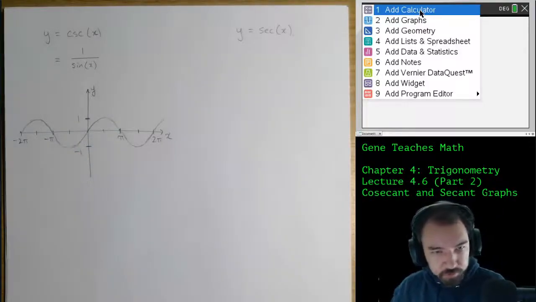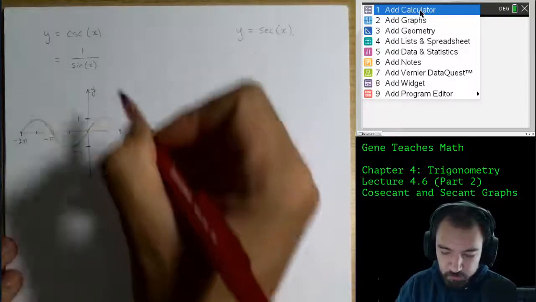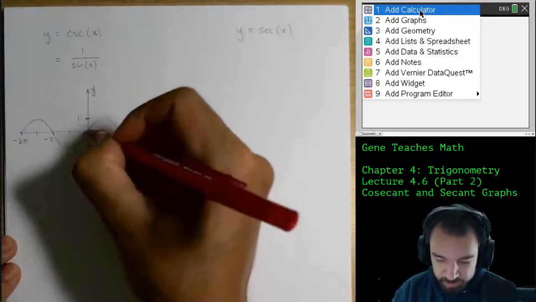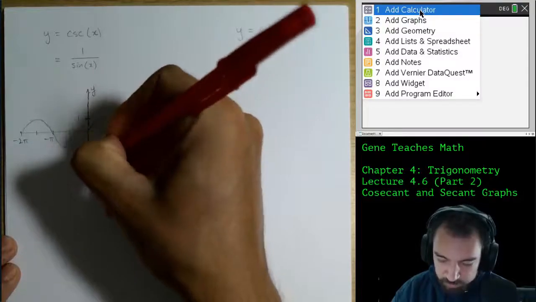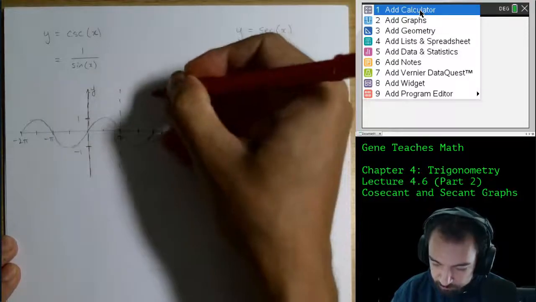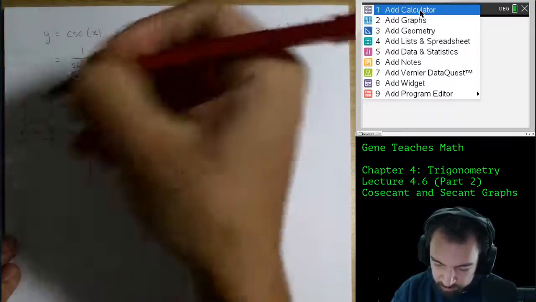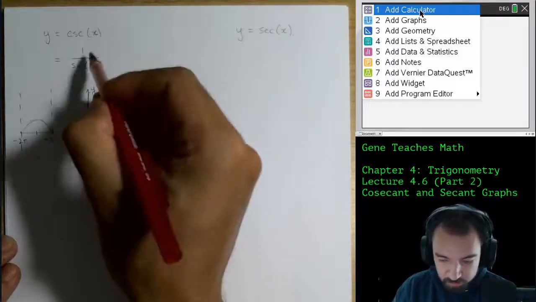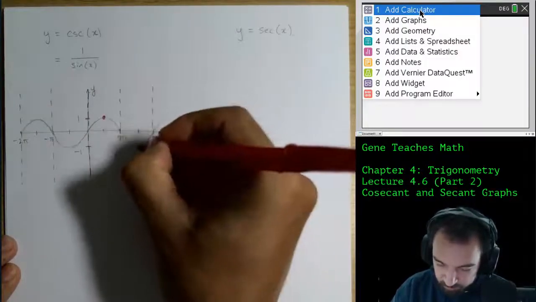This is negative pi. Negative 3 pi over 2, negative 2 pi. Now, for the reciprocal. Our goal is to take 1 divided by the value of sine of x, meaning 1 divided by the y value in this graph. So first things first. If I take 1 and try to divide by 0, I get undefined. This behavior gives us a vertical asymptote wherever the graph of y equals sine of x is at its midline. So notice we're getting a vertical asymptote every pi.